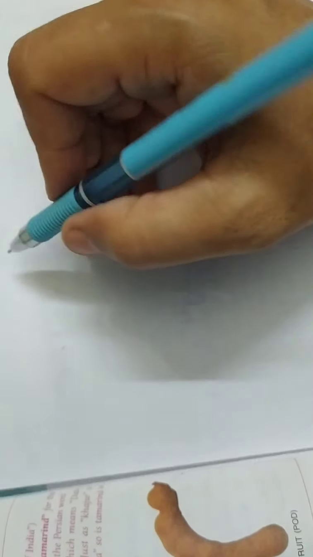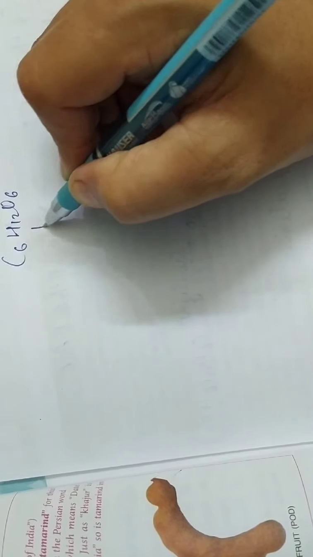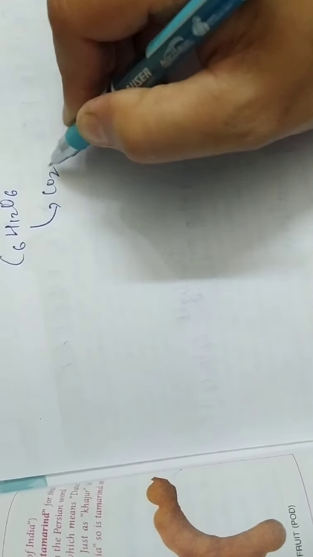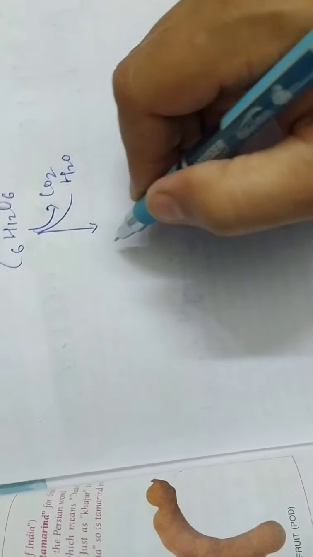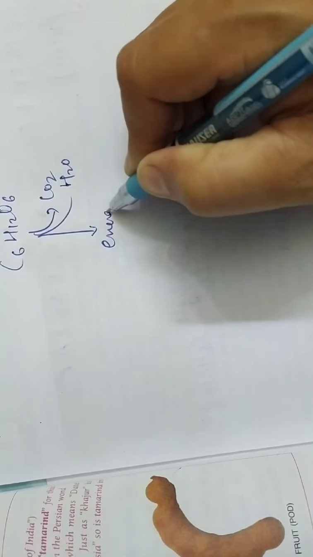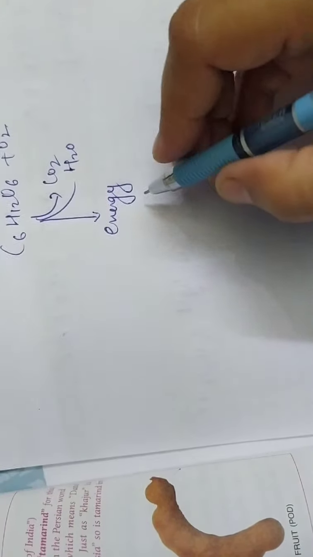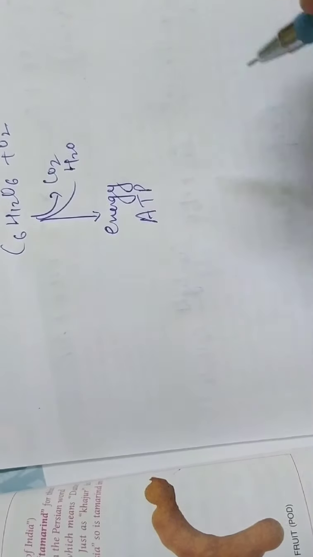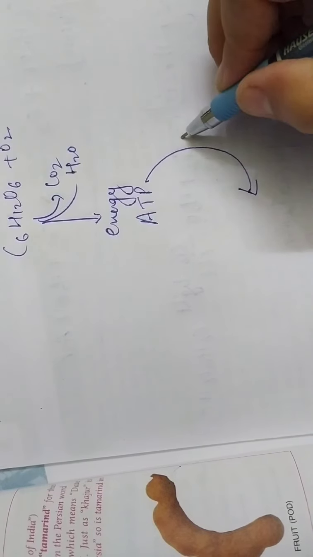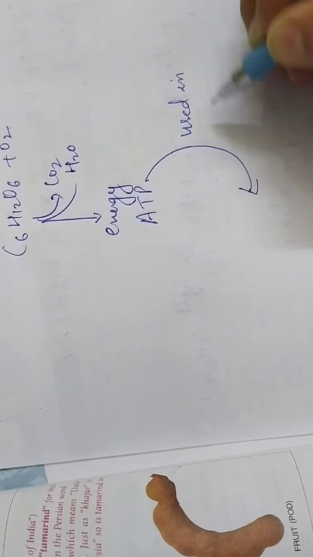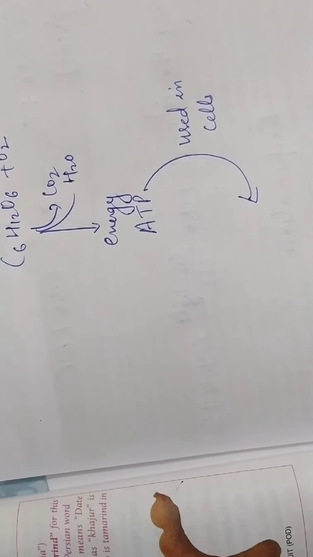So from glucose, carbon dioxide and water are the end products, and what we are getting is energy, in the form of ATP. This ATP is used in the cells for various processes, like formation of new cells.